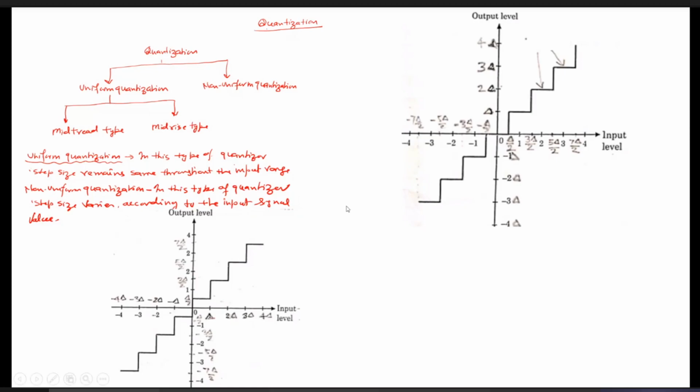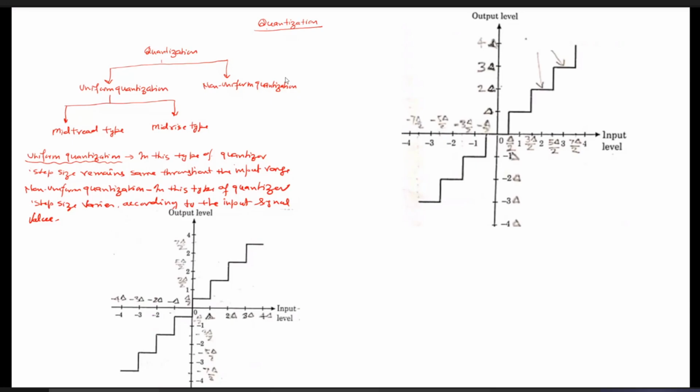This process is called the quantization process, and it is of two types: uniform quantization and non-uniform quantization. In uniform quantization, we take the step size constant, step size delta constant. In non-uniform quantization, the step size is different. The step size may not be constant throughout. It is in fact different at each sample value.